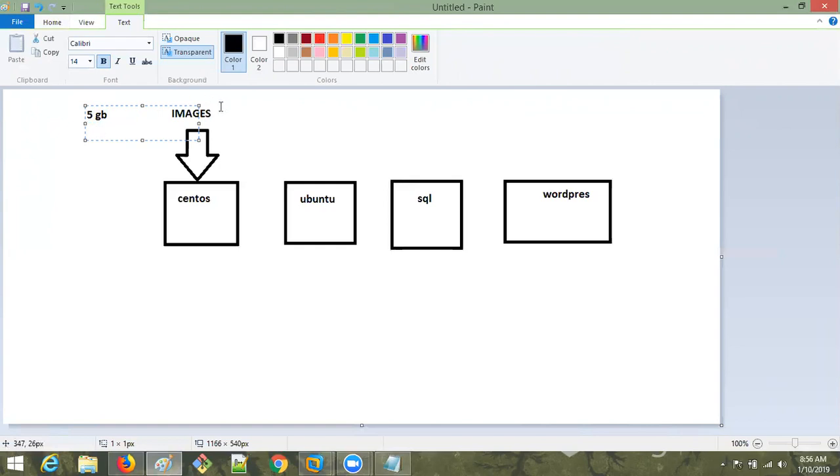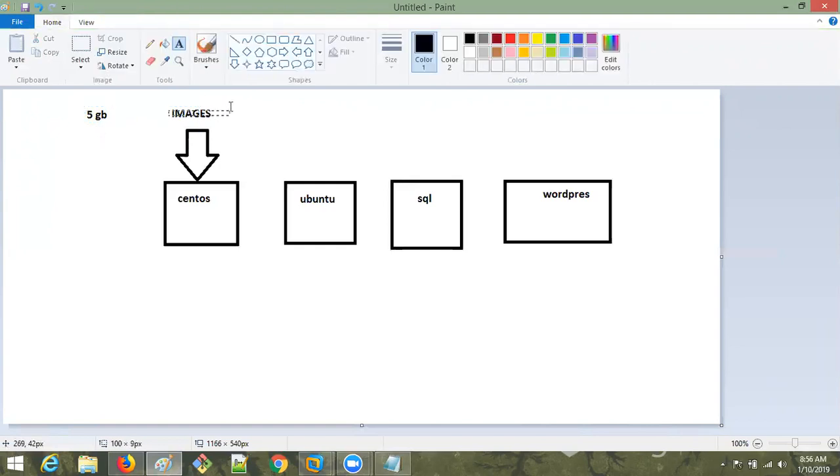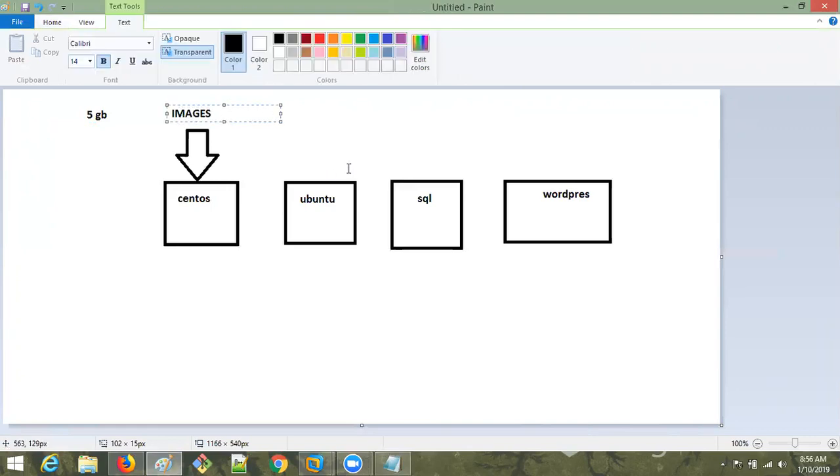If you download the CentOS image, these images will be in the Docker Hub. We have a Docker Hub, we can call it a Docker registry also. I will tell you about this later. From there we are going to download. All the images are stored in the Docker registry, or Docker Hub, and from there we download all these things. That we will see later.